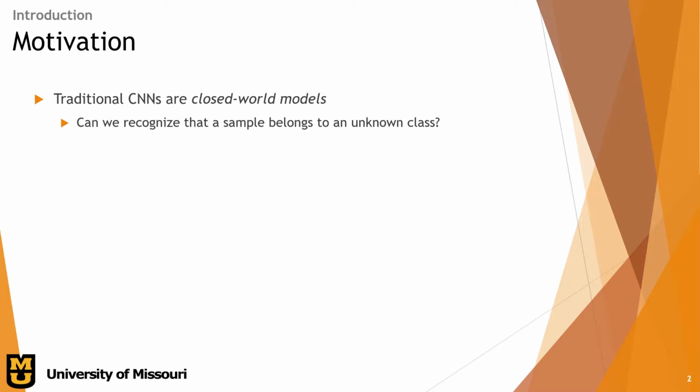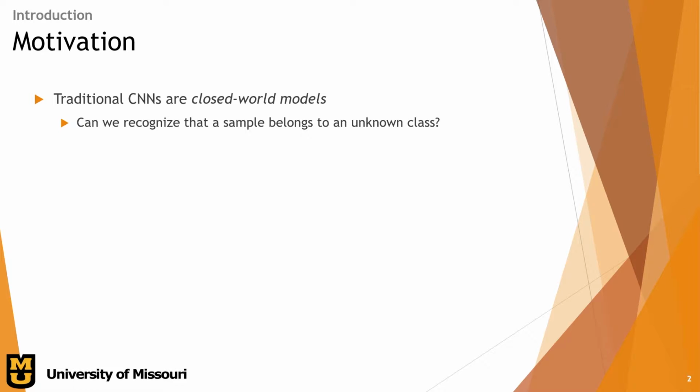Starting out, why would we want to extend a deep learning model to recognize n+1 classes? Well, traditional CNNs are built on closed world models. We want to be able to recognize a sample that belongs to an unknown class. The bigger question is, how can we take a machine trained for right now and extend it? How can we extend it without retraining? Is there a way, is there theory, is there math that we can implement to help this machine extend?